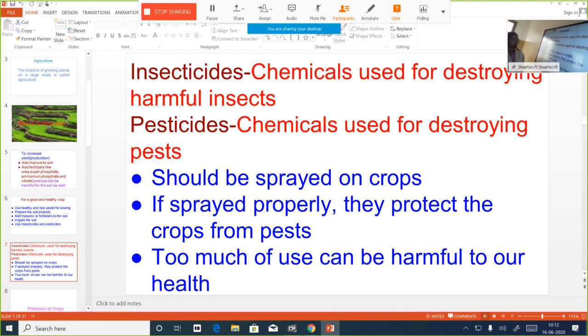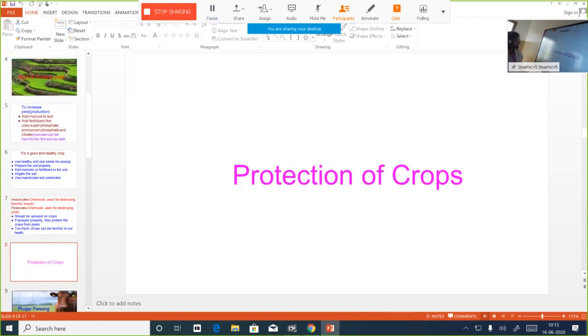Definition for the term insecticides: chemicals used for destroying harmful insects. What are pesticides? They are chemicals used for destroying pests. And regarding their use, how should we use these chemicals? They should be only sprayed on crops, and spraying should be done properly. If it's sprayed properly, it will protect the crops from pests, but overuse, too much use, can be harmful for our health.